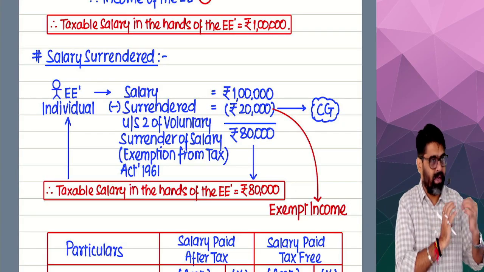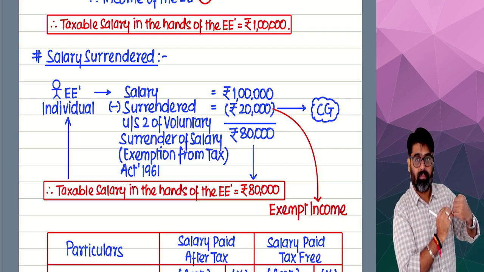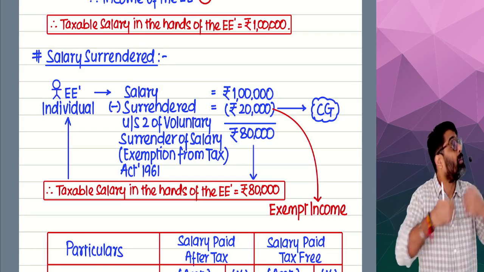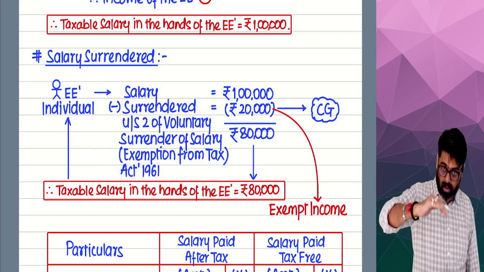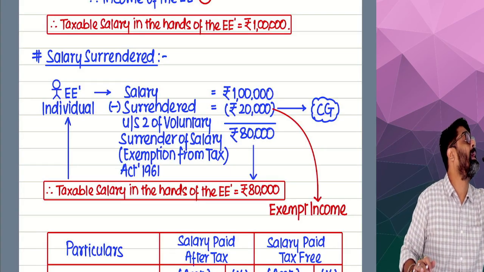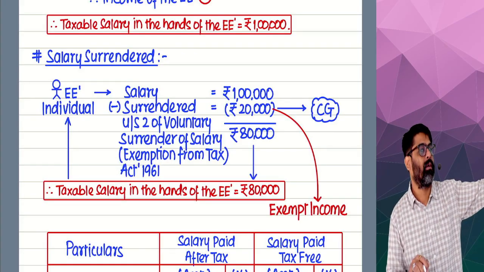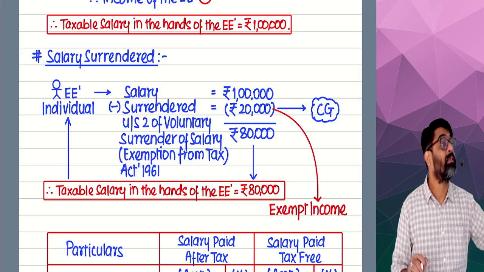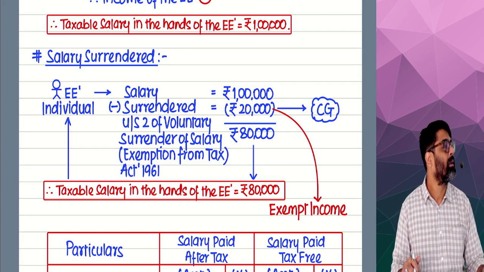So now under the Income Tax Act, what did I say? Under the Income Tax Act, that 20,000 salary which I have surrendered will not be taxable. There is a law, and because of that law, this much amount will not be treated as my income under the Income Tax Act. So whatever salary I am getting after surrendering some salary to the government, only to that extent the income will be taxable.